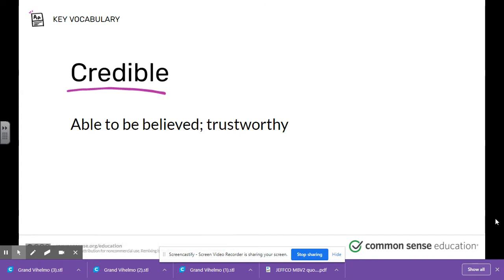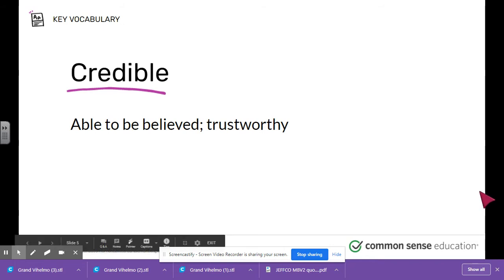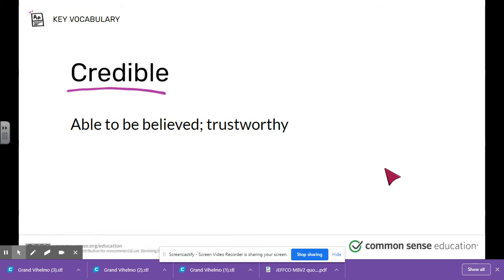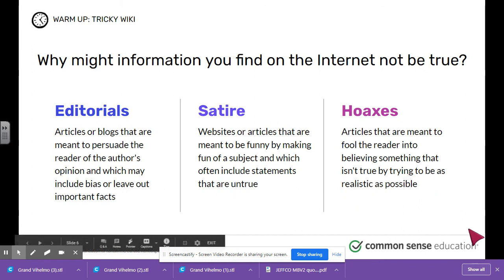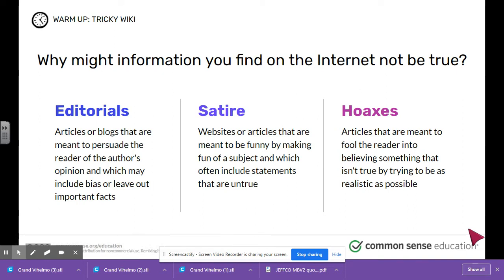Key information. The word credible is able to be believed or trustworthy. Well, we always want a trustworthy source when we're talking about research. We really need to be able to trust where we're getting the information. Why you might find information on the internet not to be true. There are three main types of articles or websites that you will find.